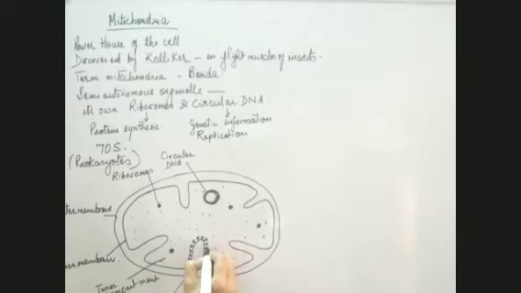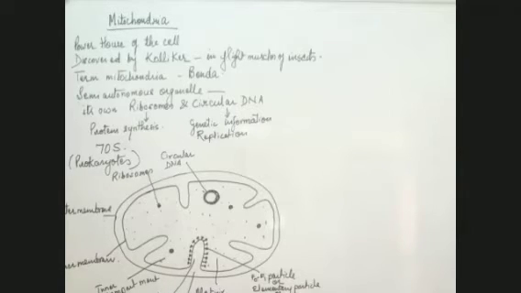So these are known as F0, F1 particles. We have already done this, if you remember, in the ETS chain. Or these are also known as elementary particles, or oxysomes. So these are known by these names.